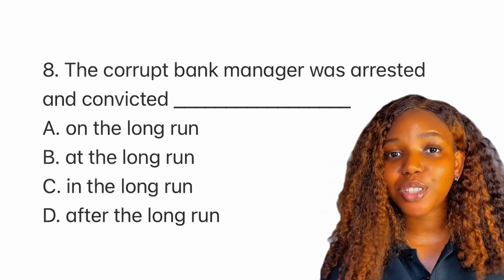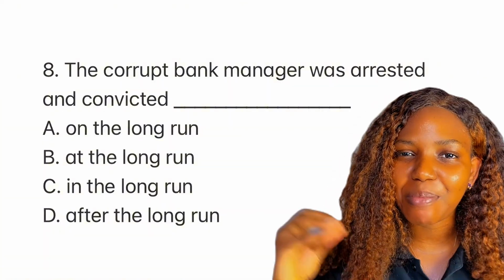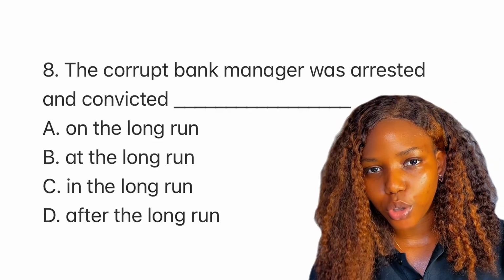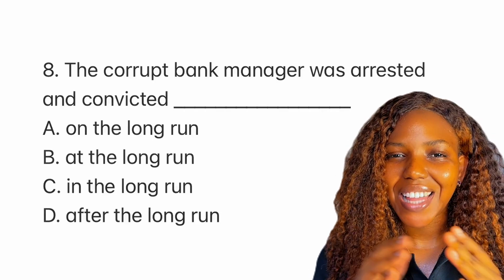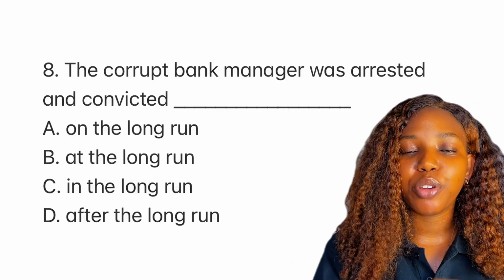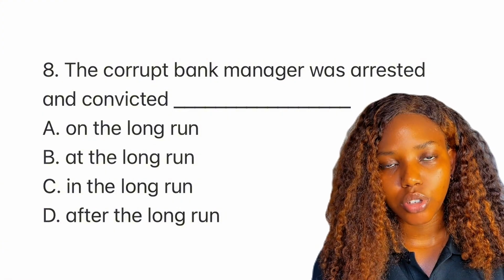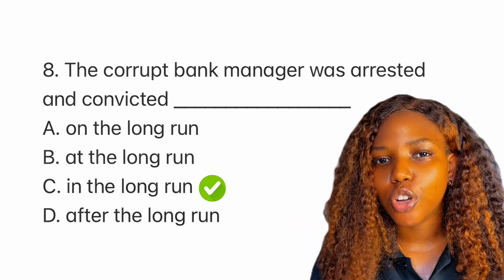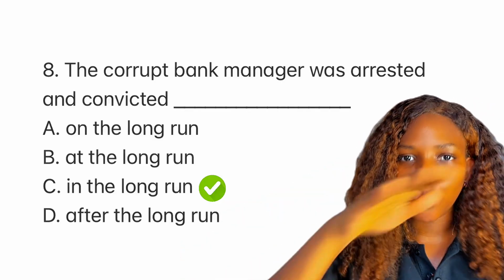Please note. For this question, I bet most of you would choose on the long run because of familiar patterns. Now, what do I mean by familiar patterns? On the road, on the go, on the run. So your brain automatically says run equals on, and that's the problem. Now, I need you to think of the long run as a period of time, not movement. So in the long run is actually an idiomatic expression. Okay, so we say in the morning, in the future. So in the long run, not on the long run. Because we are actually inside a period of time, not on top of it.